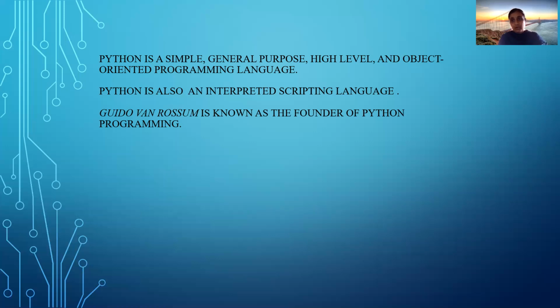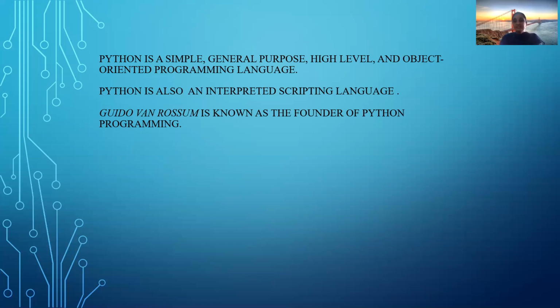Python is called an object-oriented programming language because here it satisfies the concepts inheritance, abstraction, encapsulation, polymorphism, all this. So we can say Python is a simple programming language, general purpose language, and high level language, and it is called an object oriented programming language.